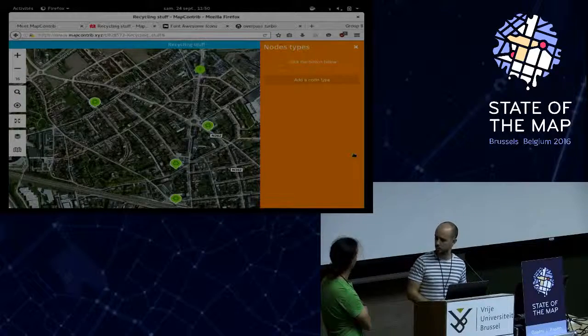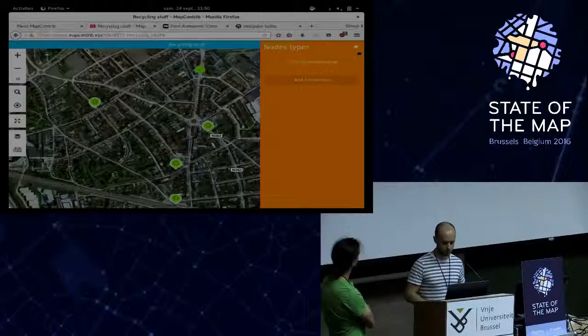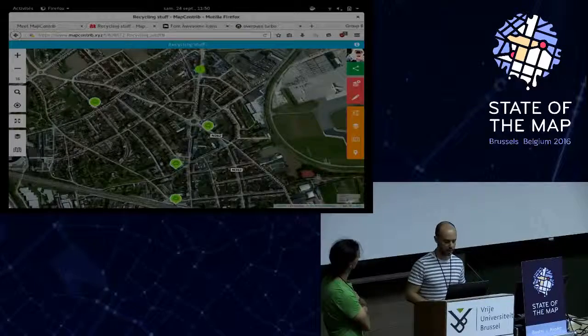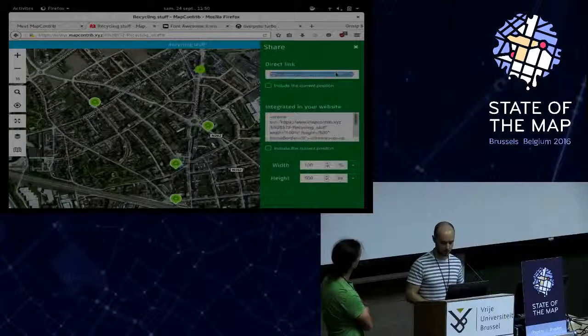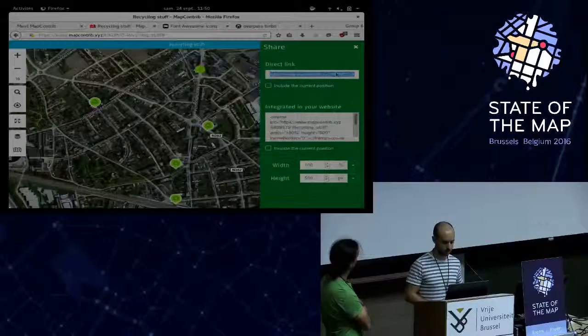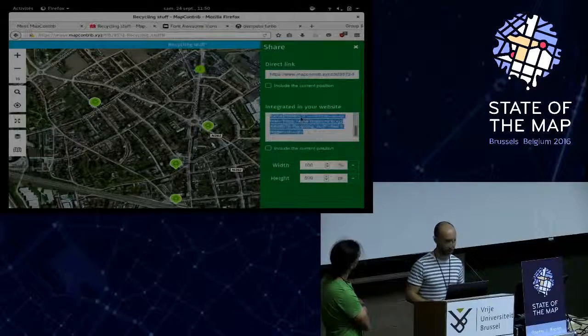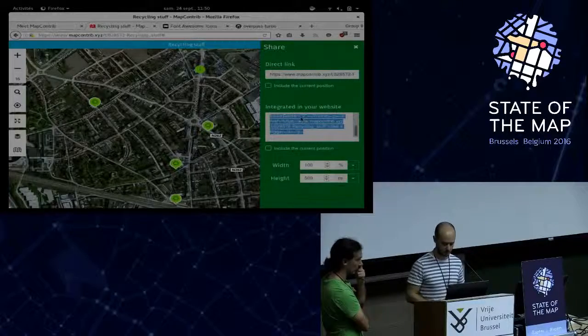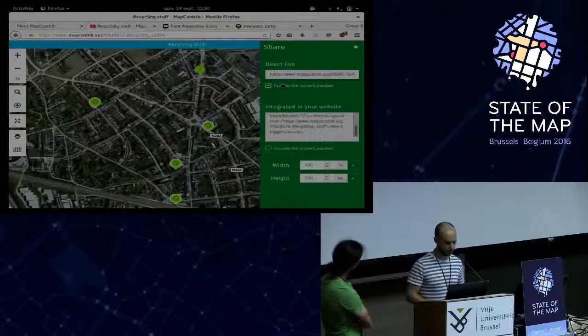And I need to go. When the theme is ready, you can share it by taking the link of the theme or an iframe to put on a blog, on a website, or other things. You can set the current position to be located.